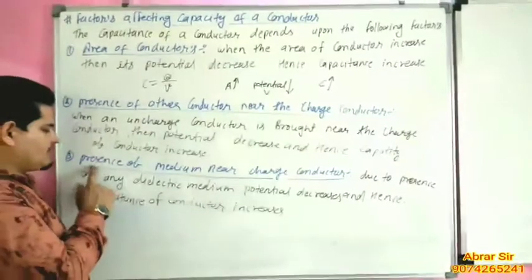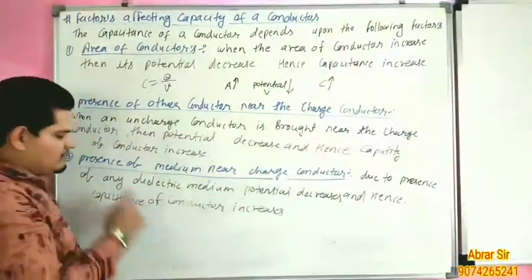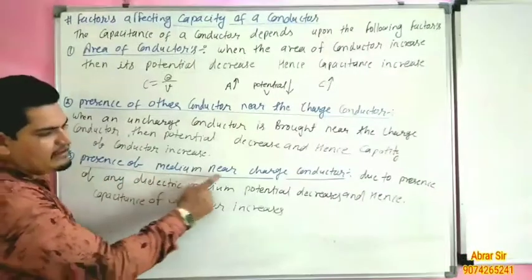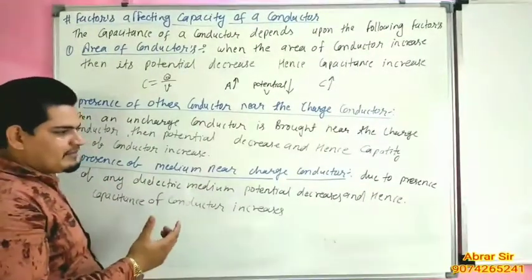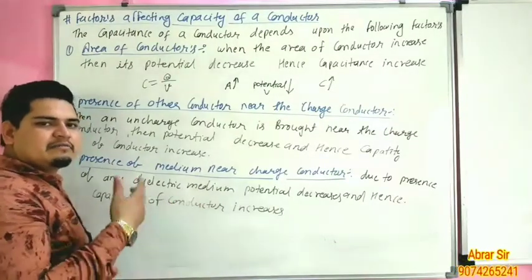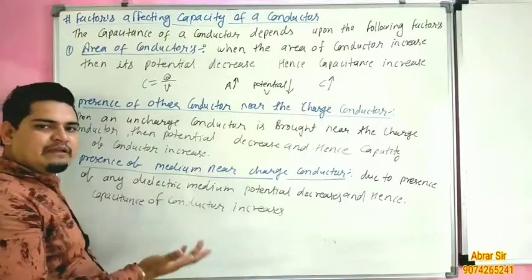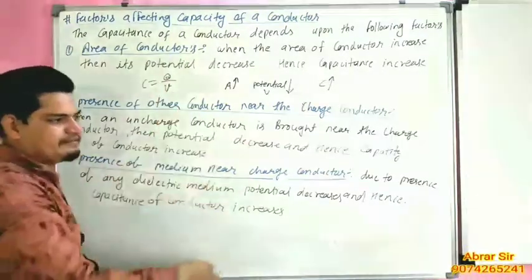Third point, presence of a medium near the charged conductor. When any dielectric medium is brought near the conductor, then potential decreases and hence capacitance increases.